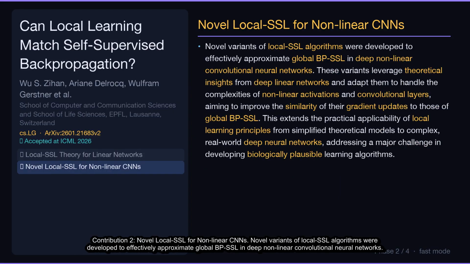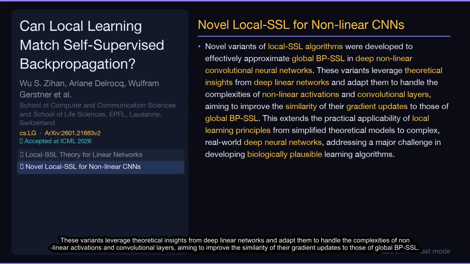Contribution 2. Novel local SSL for nonlinear CNNs. Novel variants of local SSL algorithms were developed to effectively approximate global BPSSL in deep nonlinear convolutional neural networks. These variants leverage theoretical insights from deep linear networks and adapt them to handle the complexities of nonlinear activations and convolutional layers, aiming to improve the similarity of their gradient updates to those of global BPSSL.